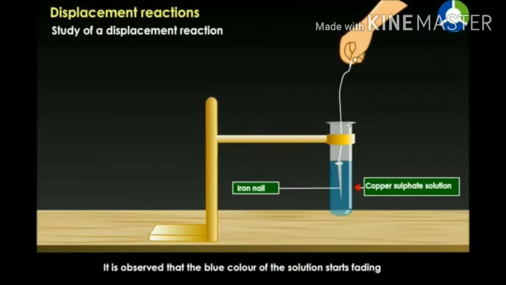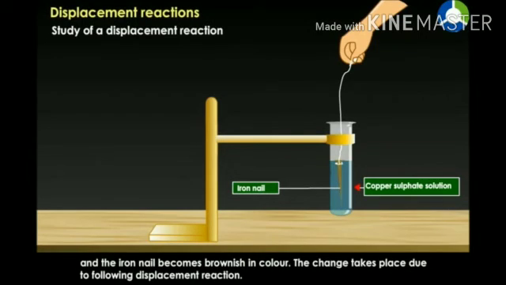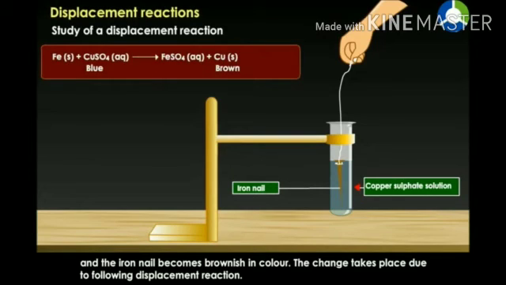It is observed that the blue color of the solution starts fading and the iron nail becomes brownish in color. The change takes place due to the following displacement reaction. Fe iron reacts with copper sulfate CuSO4, giving ferrous sulfate FeSO4 and copper Cu.